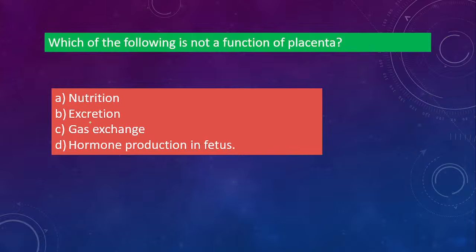Okay, next one. Which of the following is not a function of placenta? Placenta, you know, nutrition, excretion, gas exchange, hormone production in fetus. So fetus कहाँ पे ग्रो होता है? प्लेसेंटा में. So what is the role of placenta there? Not a function. Function of placenta नहीं है पूछ रहे हैं. Okay. So the correct option will be option D, that is hormone production in fetus. That is not the function of placenta. Rest all nutrition, excretion, gas exchange from mother's blood, it is transferred to the baby or the fetus, right? लेकिन hormone production नहीं होता है. That is not the function of placenta. Rest three are function of placenta. Yes.